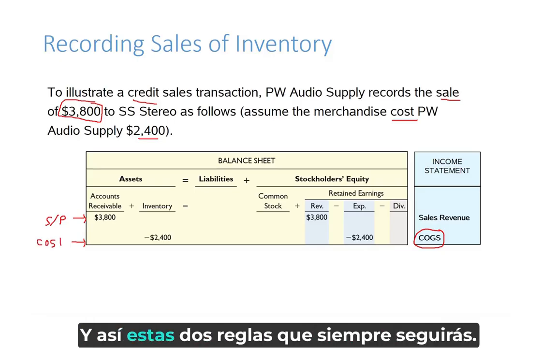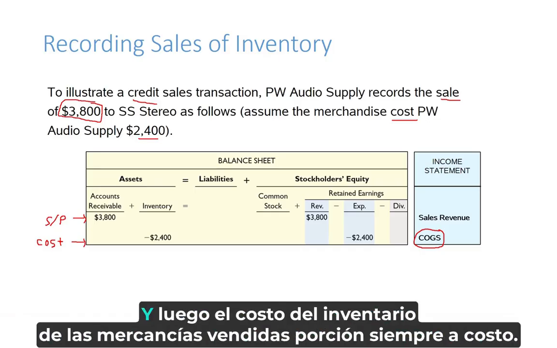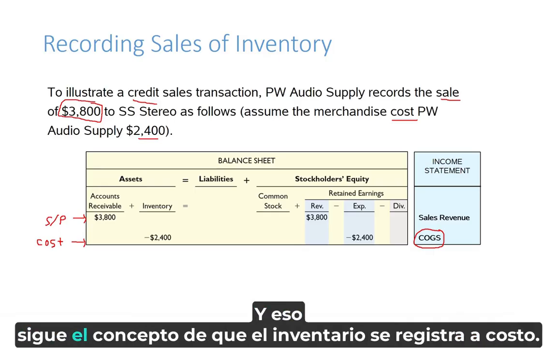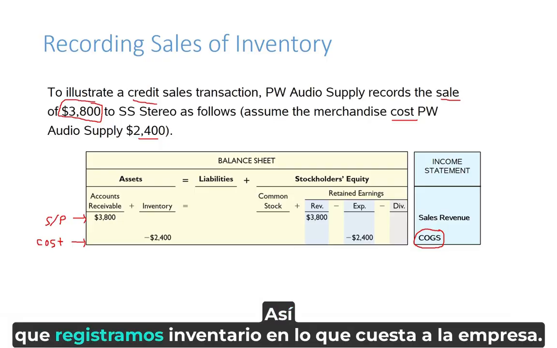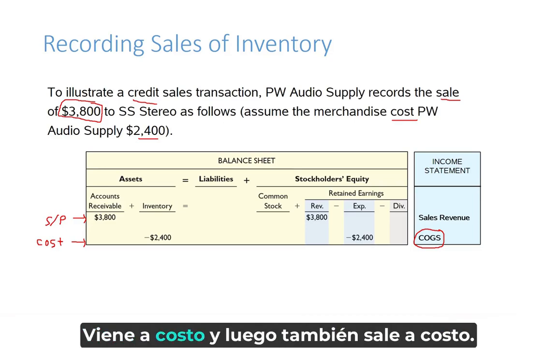And so these two rules you'll always follow. The sales portion of the transaction is always at selling price, and then the inventory and cost of goods sold portion is always at cost. And that's following along the concept that inventory is recorded at cost. So we record inventory at what it costs the company. So as you sell the inventory, it also goes out at cost. It comes in at cost and then also goes out at cost.